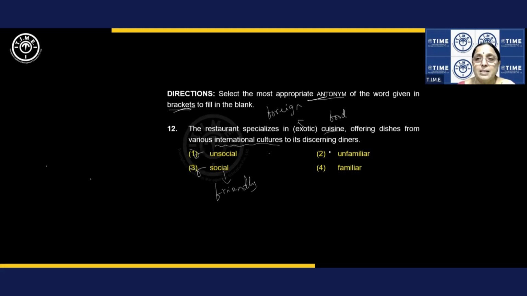And why did I pick a synonym? Because I was focusing on discussing this sentence. I deviated. That's why we should be extra careful. So what's the antonym of foreign? Unfamiliar. Antonym of unfamiliar is familiar. So our answer is familiar. We have to learn carefully.